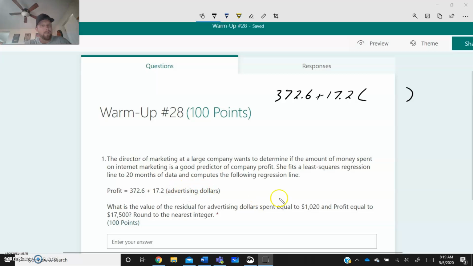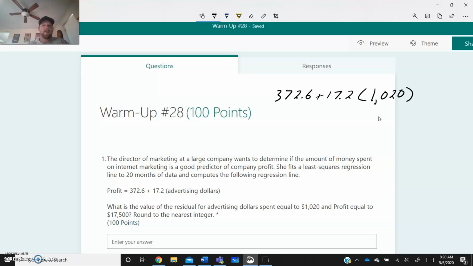So we're going to replace advertising dollars with 1,020. When I work through and solve that problem, I'm going to get my calculator out. I would just type in 1,020, because remember, order of operations, I have to multiply first. 1,020 times 17.2 plus 372.6.